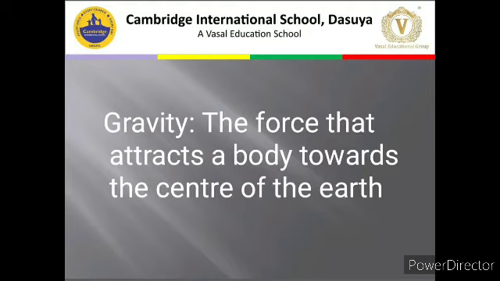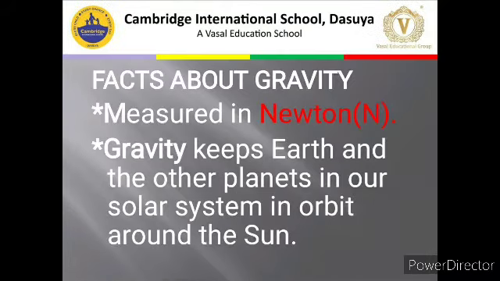Gravity is the force that attracts a body towards the center of earth. Means it is a force, fine, which attracts the object towards the earth's center. And we have some facts about gravity. The facts are, it is measured in Newton, obviously because it is a force. Then gravity keeps Earth and the other planets in the solar system in orbit around the sun.